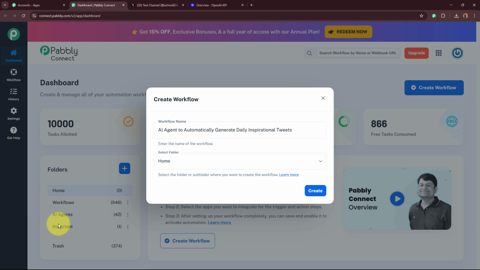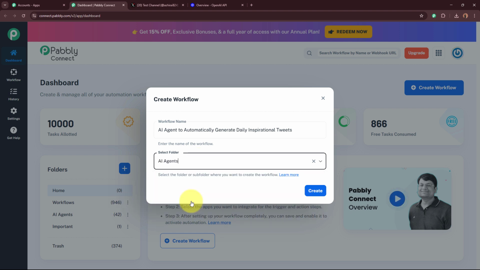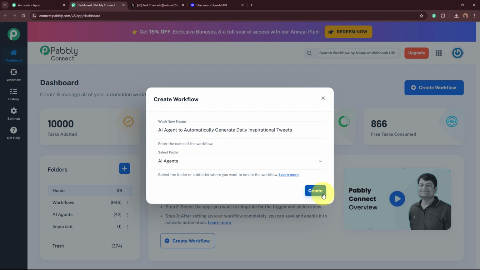So on the left side of the screen, you can see I've created these many folders in my Pabbly Connect account. And from these folders, I'm going to select a specific one in which I want to save this workflow. For that, click on this drop down. These are the folders from which I'm going to select AI agents as the folder I want to save this workflow in. After giving the name to the workflow and selecting the folder, I'm going to click on this Create button in order to create a workflow.